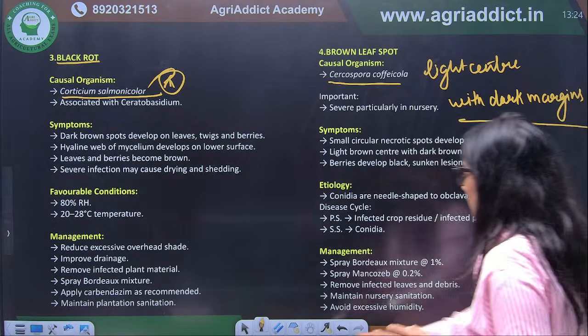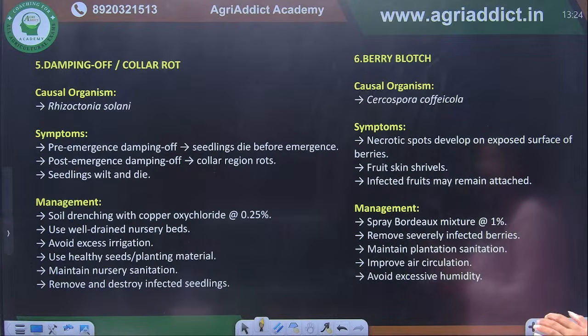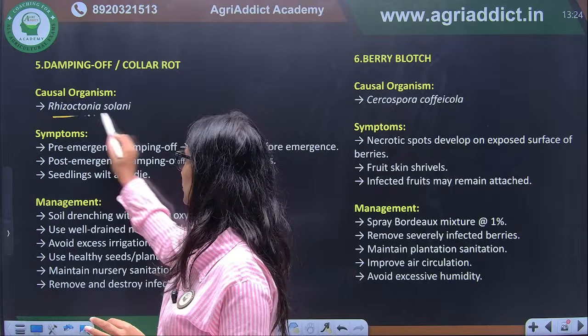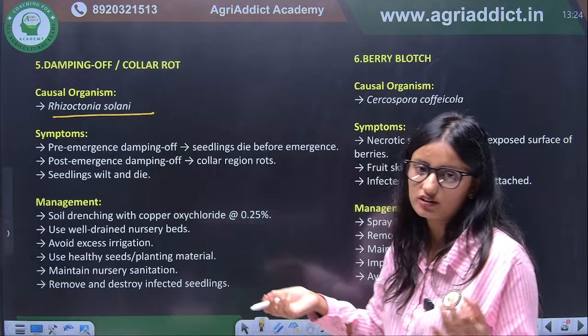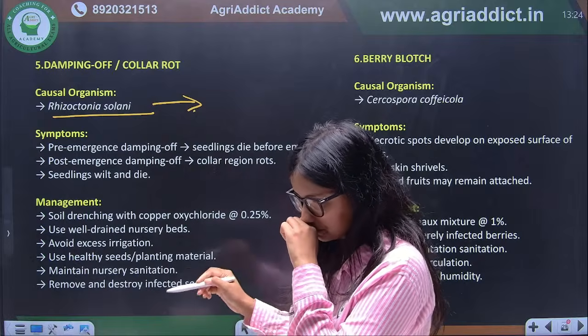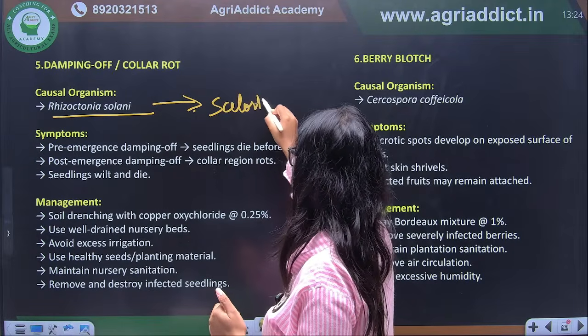Okay. Next we talk about damping off. Again, we were talking about Rhizoctonia solani, damping off, collar rot. It causes damping off, and its resting structure is sclerotia.